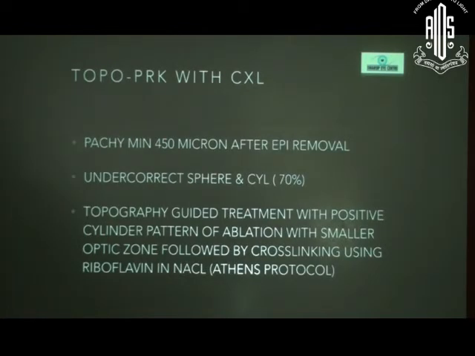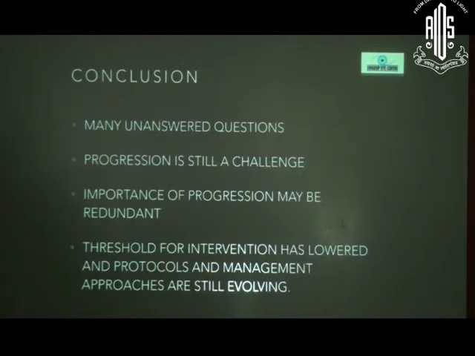Topography-guided PRK with cross-linking, again some highlights. The package should be 450 after removing epithelium. Undercorrect the cylinder by about 70% and a maximum of 50 microns of ablation. Topography-guided ablation with positive cylinder ablation should be done with a smaller optic zone followed by cross-linking using the Athens protocol. There are many unanswered questions in cross-linking.